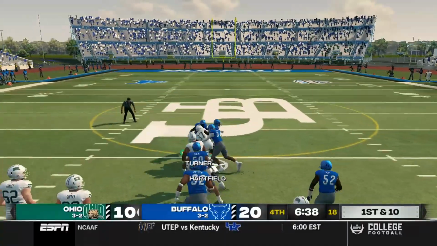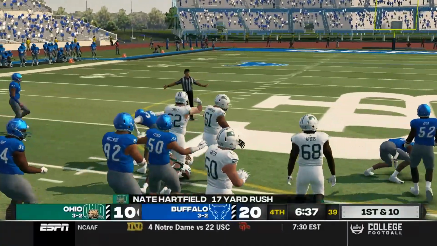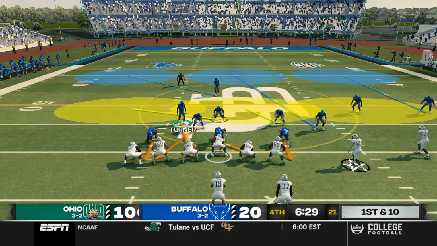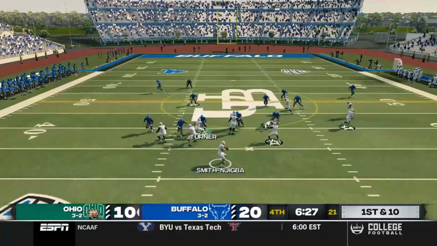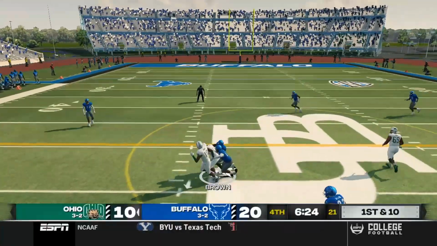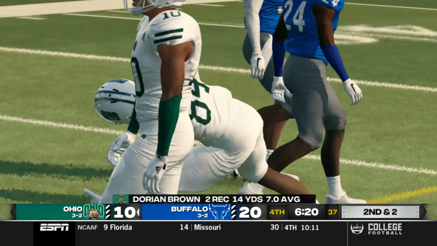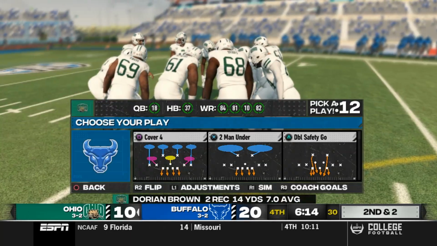Hartfield gets the carry. He has a big old gap up the middle. Seth Weischer eventually takes him down. Bobcats come out. They spread it out. Trips right. Smith-Njigba back to pass. Turner comes on a blitz. They complete it for 8 yards. J.R. Henry on the tackle. Dorian Brown makes the reception.